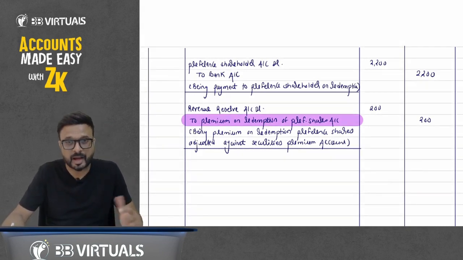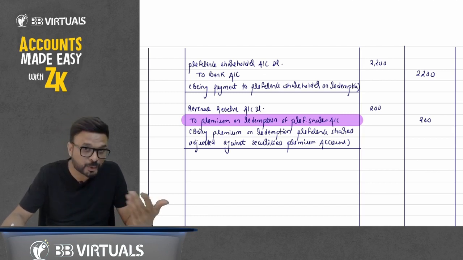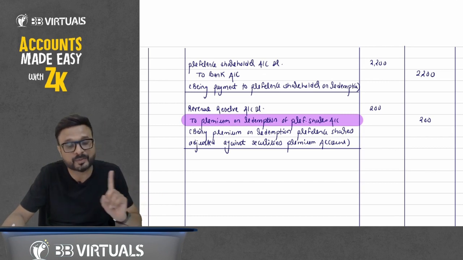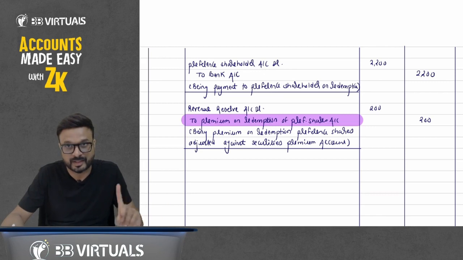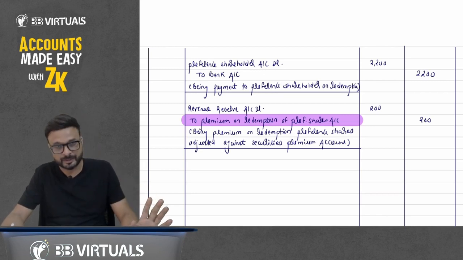preference shares out of issue of shares? No. They have mentioned that we have issued the shares, but that is not for the purpose of redemption of preference shares. That is for the purpose of buyback of shares.